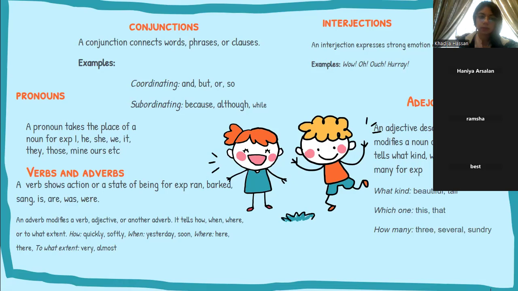Then come verbs and adverbs. A verb shows action or a state of being. For example, ran, barked, sang, is, are, was, were. Right? So you guys might be familiar with the first four, but is, are, was, were, these are also verbs, right? They also show some kind of action or state of being. Is, are, was, were. So a state of being, right?